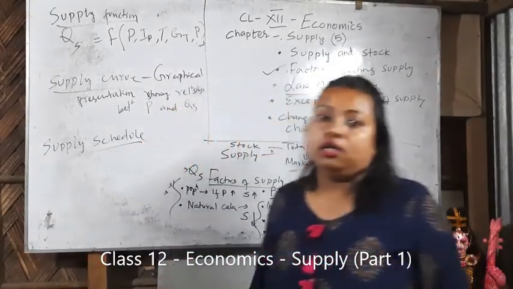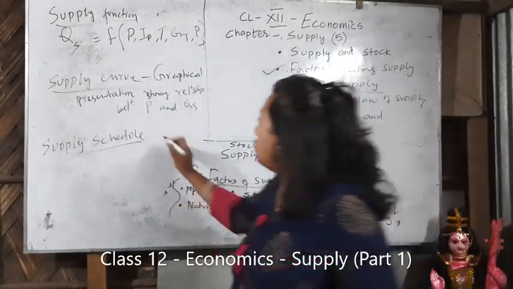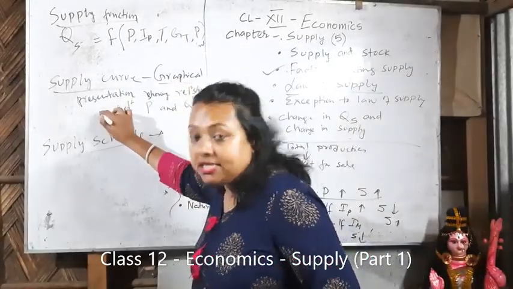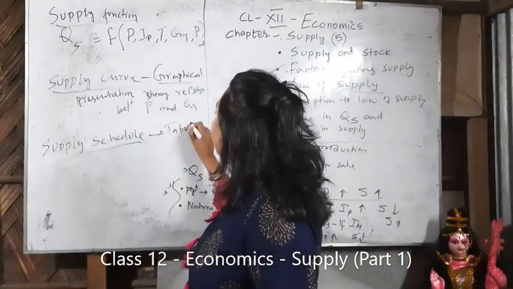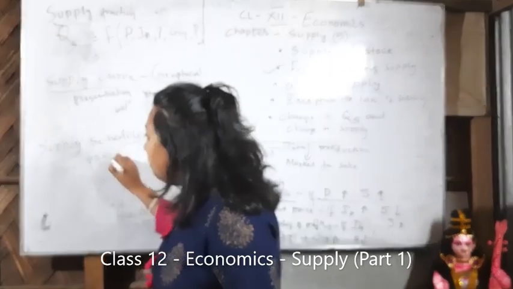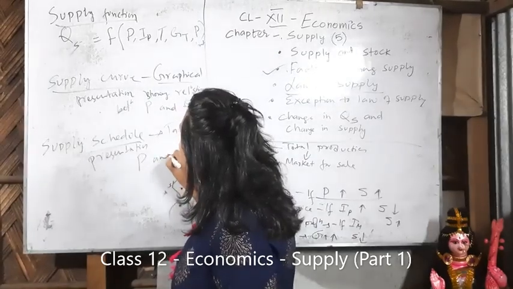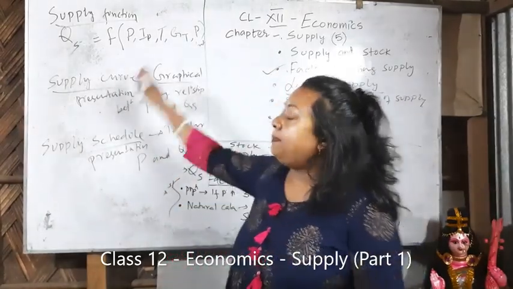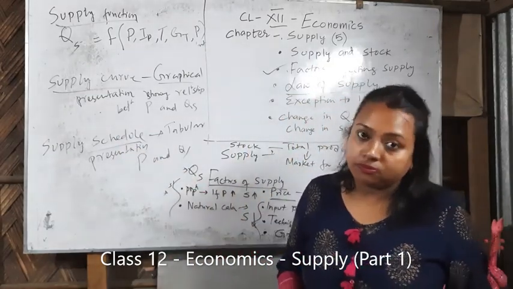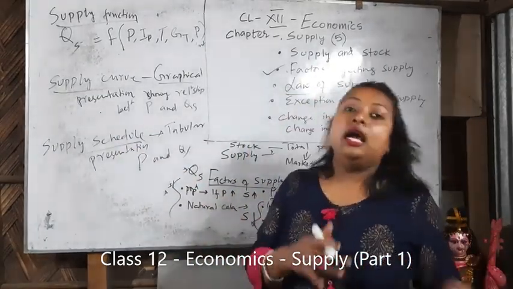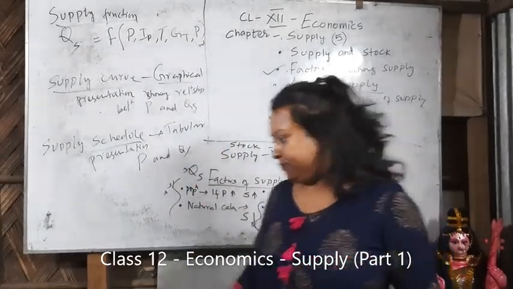Whereas schedule, how do you give your schedule? Schedule is always tabular. So supply curve is a graphical presentation, whereas supply schedule is a tabular presentation. But keep in mind, both of them show the same relationship, that is, the relationship between price and quantity supplied. So supply curve is a graphical way, whereas supply schedule is a tabular way. Both of them show the same thing, the relationship between price and quantity supplied. Clear? Clear this much?